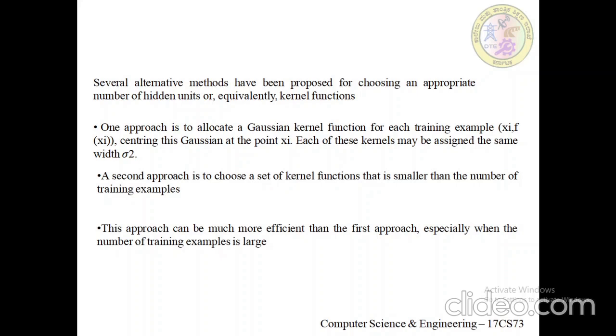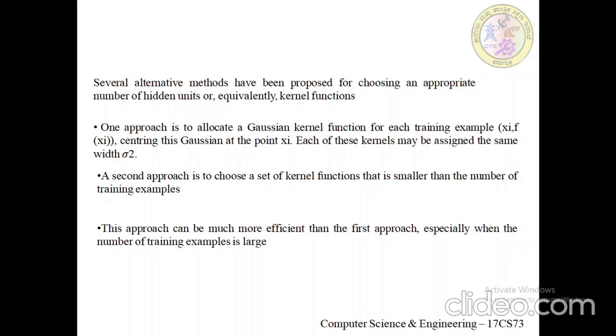Each of these kernels is then assigned the same width sigma square. With this approach the RBF network learns a global approximation to the target function in which each training example xi, f of xi can influence the value of f cap only in the neighborhood of xi.